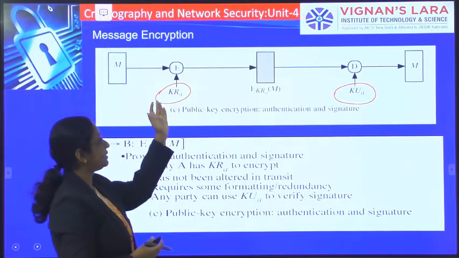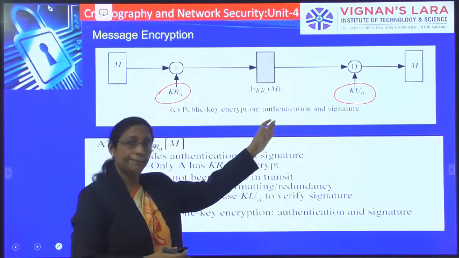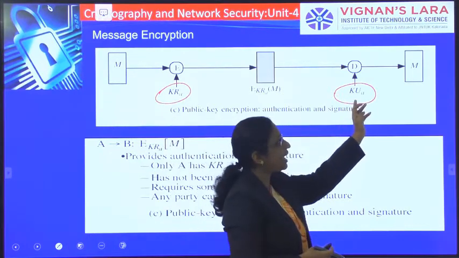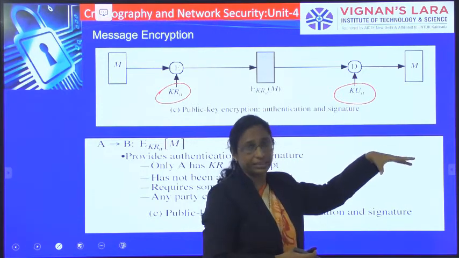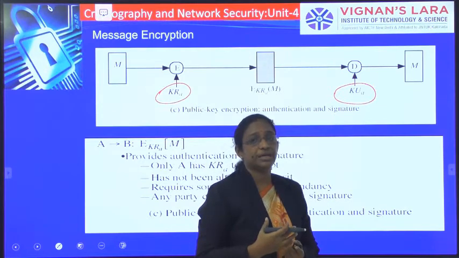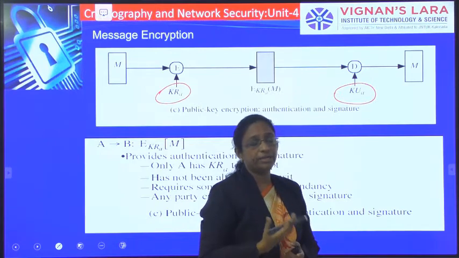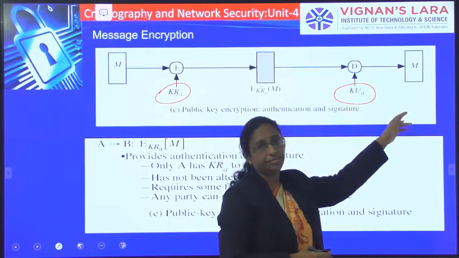Since it is encrypted with the private key of Alice, it has to be decrypted with the public key of Alice, and then we get a readable message. If we try to decrypt with the public key of another person like Bob, we won't get a readable message.